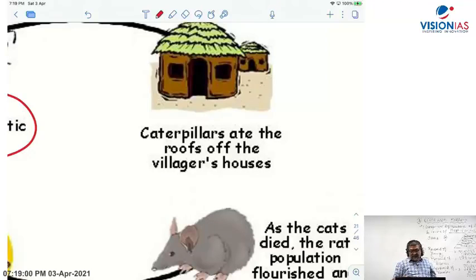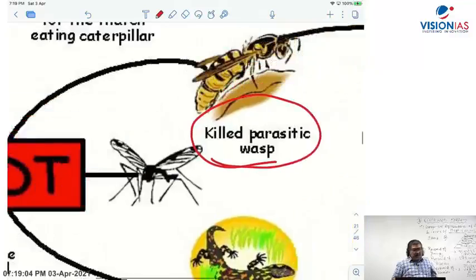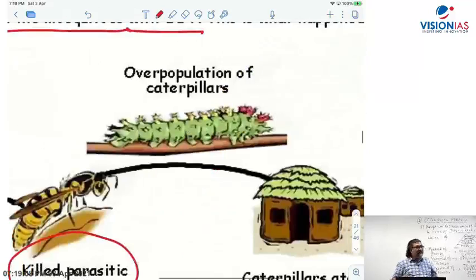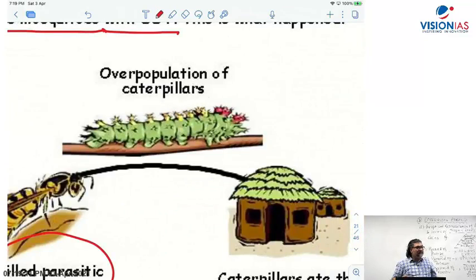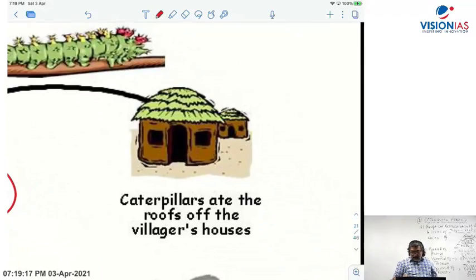Did you understand that? Because of the DDT used to kill the mosquito, DDT killed the parasitic wasp, and because of that there was a higher growth of caterpillars. And because of the higher growth of caterpillars, what happened? The caterpillars ate away the roofs of the villagers' houses. Very interesting. Attack of the caterpillars on the houses.